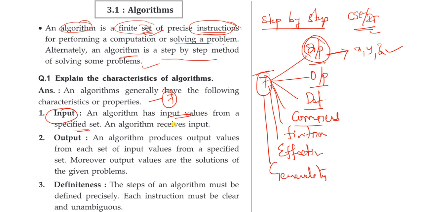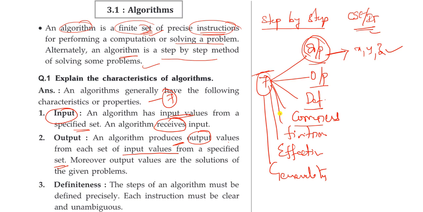An algorithm receives the input and it gives the output. Clear? I repeat the statement: an algorithm receives the input and it gives the output. So here an algorithm produces output. That means it gives the output values for each set of the input values from a specified set.